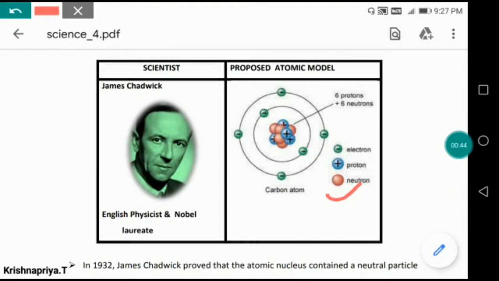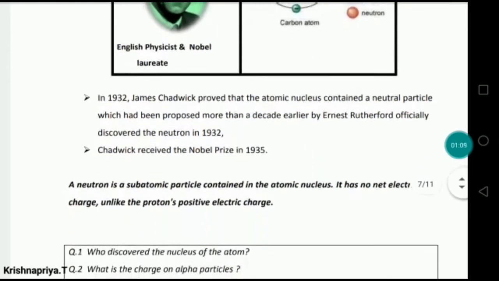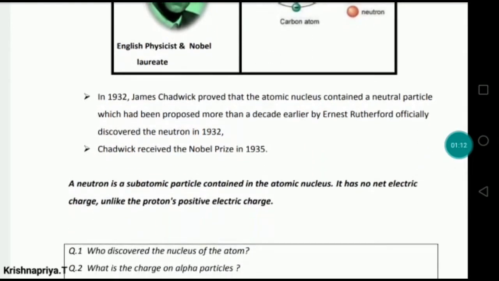So we are going to discuss about James Chadwick. Okay, James Chadwick proposed that the atomic nucleus contains neutral particles, which had been proposed more than a decade earlier by Rutherford. He officially discovered the neutron in 1932, and Chadwick received the Nobel Prize in 1935 after the discovery of the neutron.